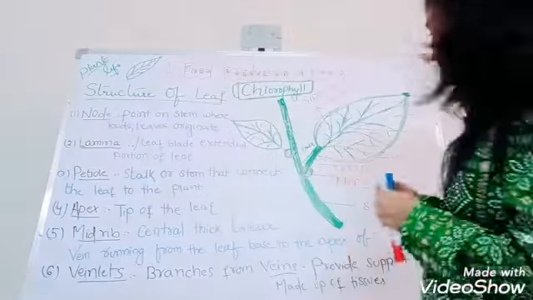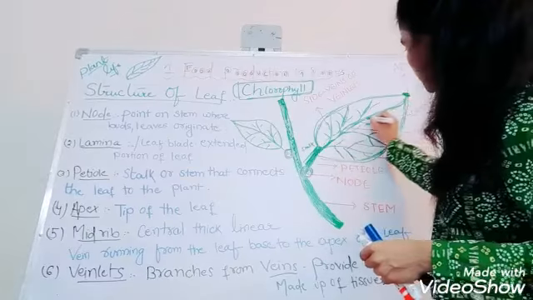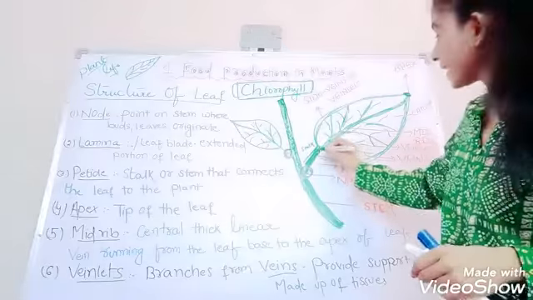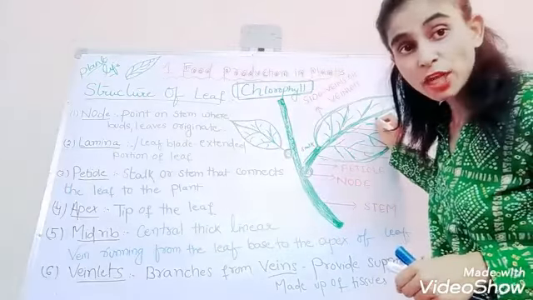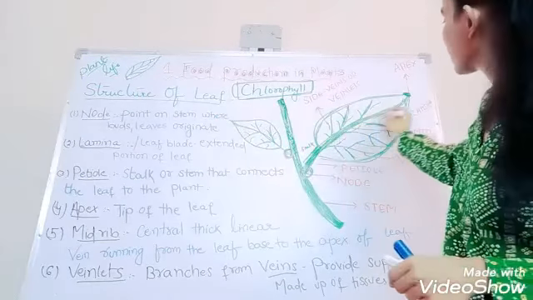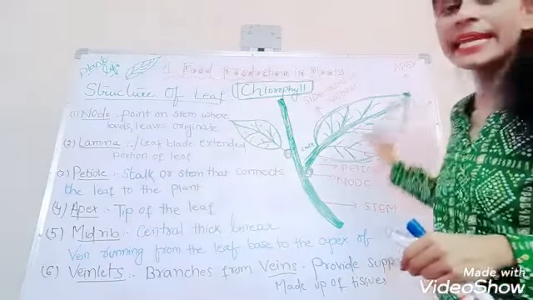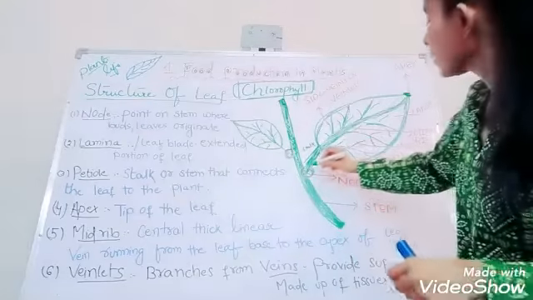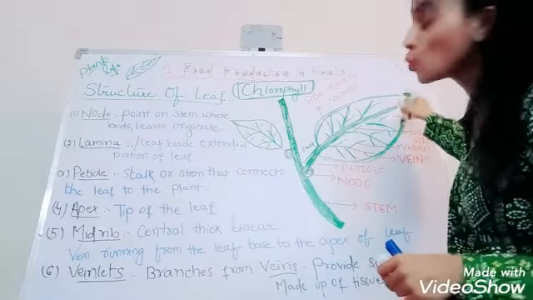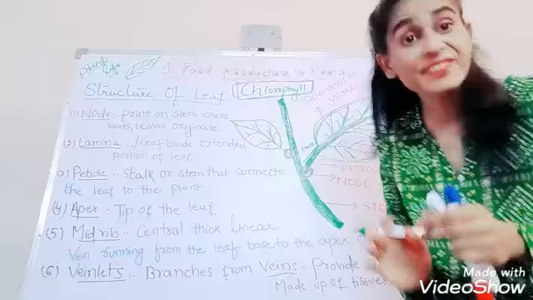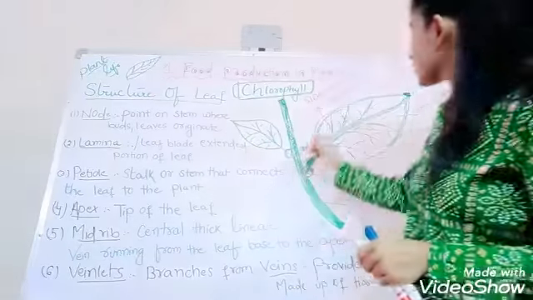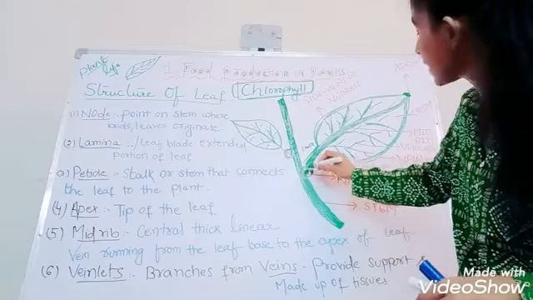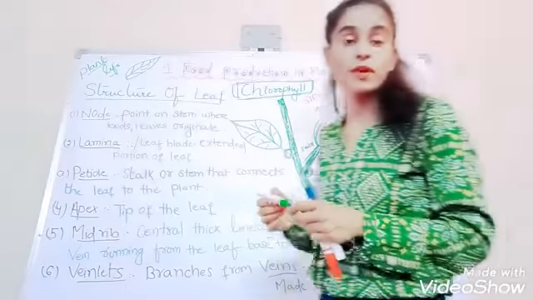What is midrib? You can see this one. This is called the midrib. What is midrib? It's central. It is located at the center or not? It is a central thick linear vein which divides the leaf into two equal parts, and which starts from the base of the leaf and ends at the apex of the leaf.